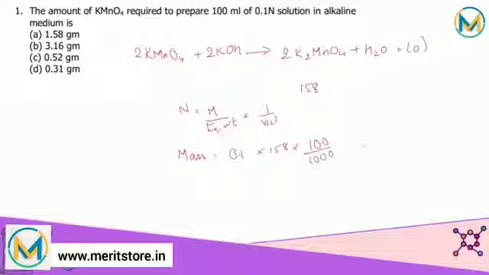So that comes out to be 1.58 gram. So the correct answer for this question is option A, that is 1.58 gram.